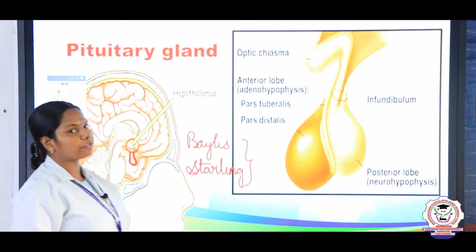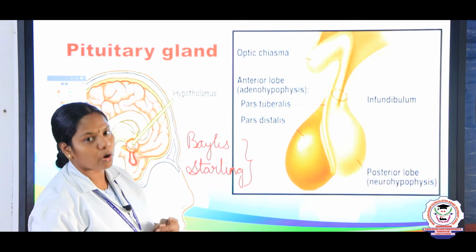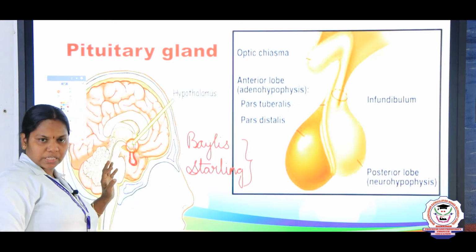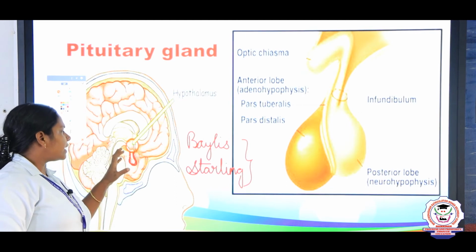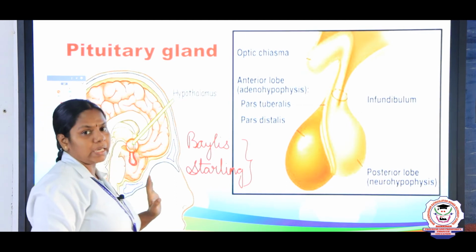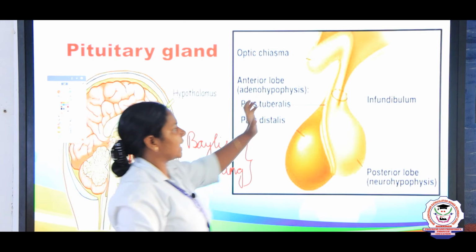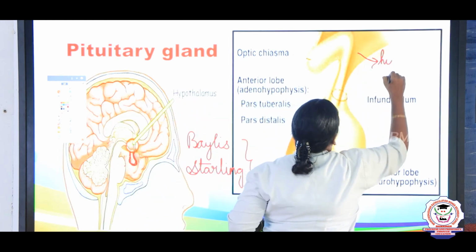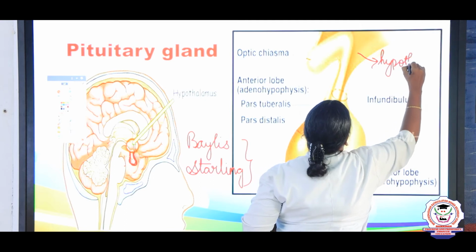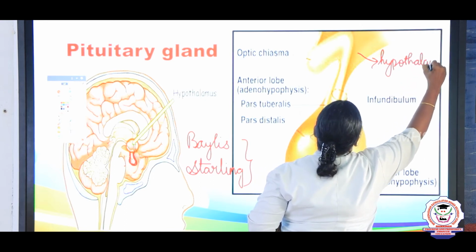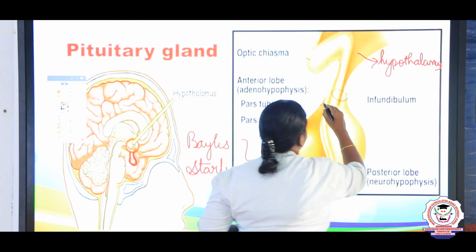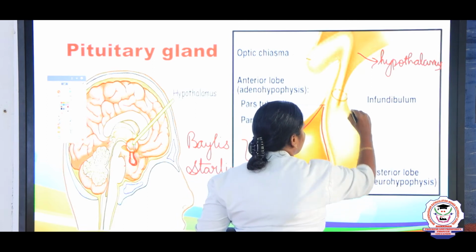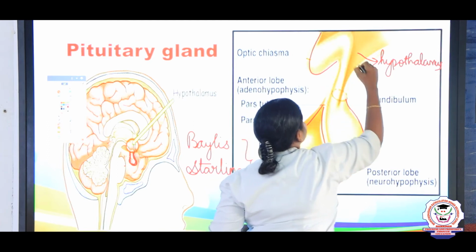So who is the father of endocrinology? Thomas Addison. And now we are discussing about the pituitary, right? So the pituitary is located at the base of the midbrain, and it is connected to the hypothalamus. The hypothalamus controls the pituitary, and this is the pituitary, children, and this is the hypothalamus.